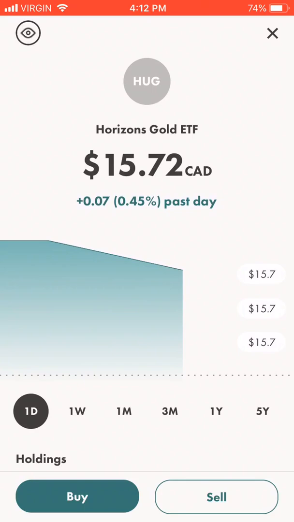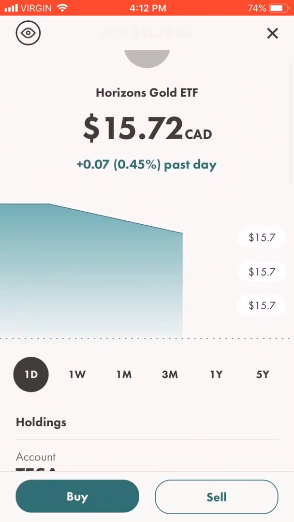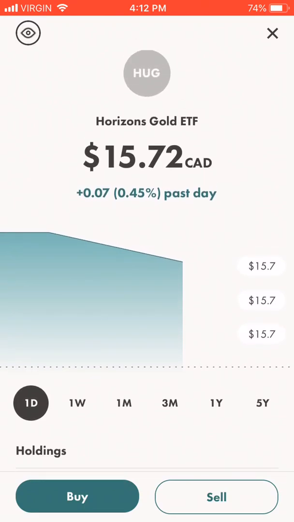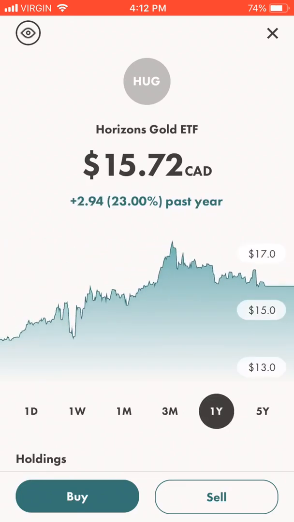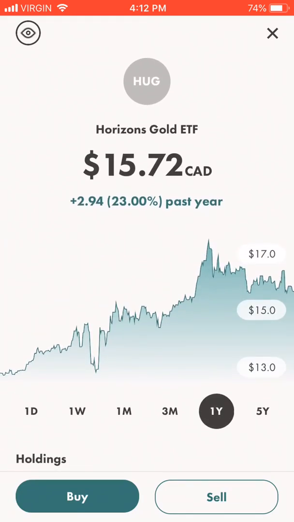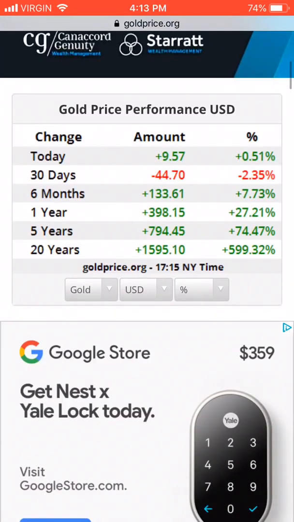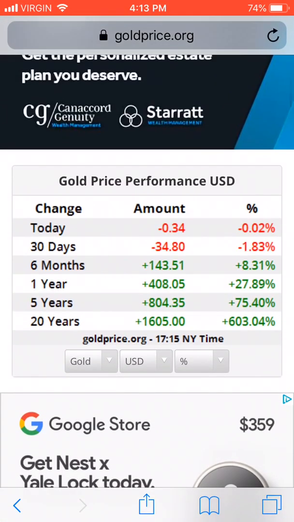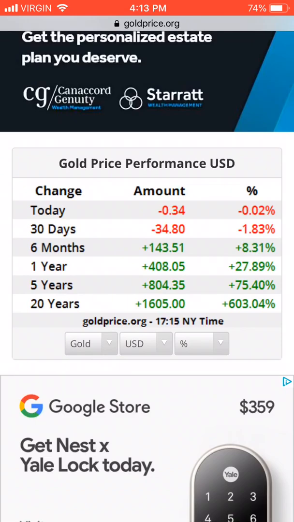As evidence of this, let us check the 1-year returns of HUG. As you can see here on the screen, in the past year, HUG went up by 23%. The actual gold price in the past year is up 27%.